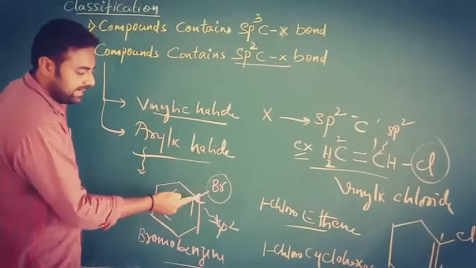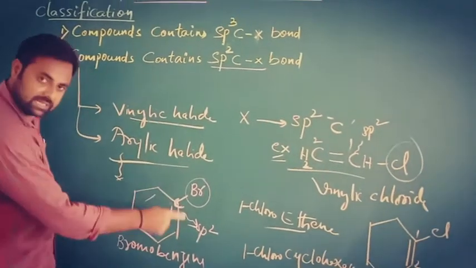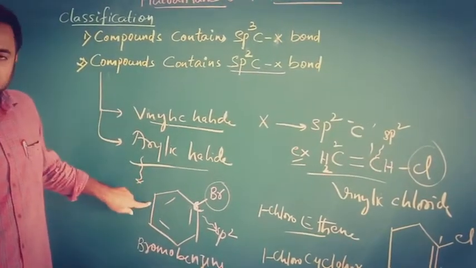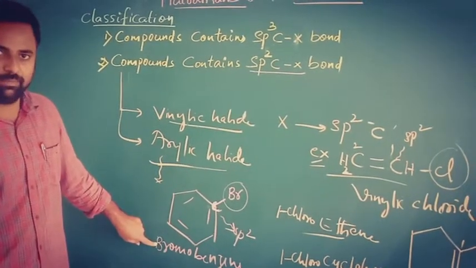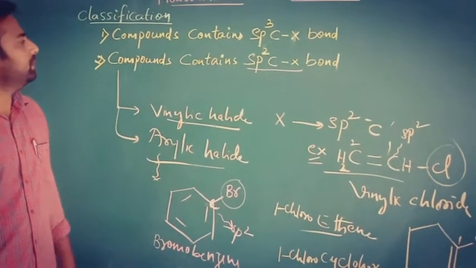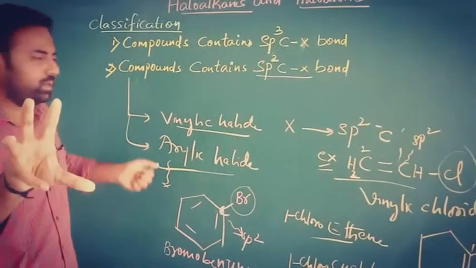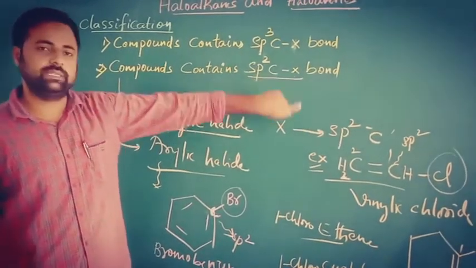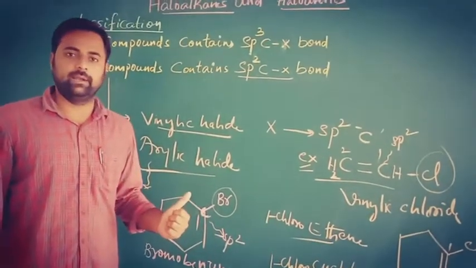So the halogen is directly attached to an sp2 hybridized carbon atom present in the benzene ring or aromatic ring. That's why it is an example for aryl halide, for example bromobenzene. These are the two types of compounds classified on the basis of compounds containing sp2 hybridized C-X bond: vinylic halides and aryl halides.